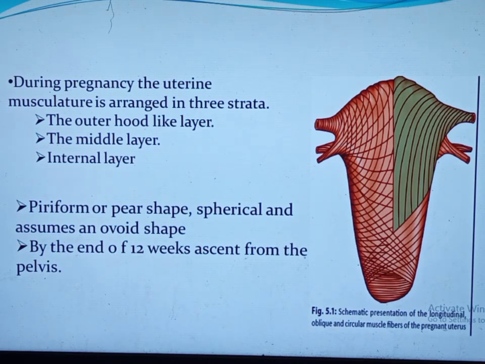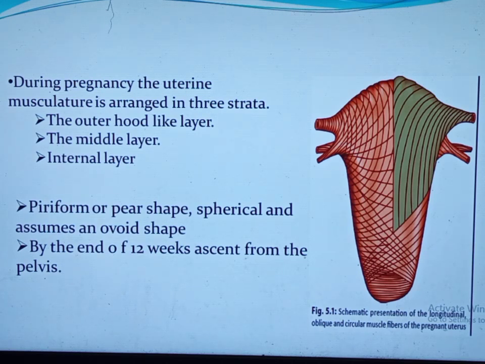Interlacing of the two gives an approximate figure-of-8 appearance. This appearance is very important to control bleeding after delivery. When these fibers contract, they form ligatures around the vessels perforating them. The internal layer consists of sphincter-like fibers around the fallopian tube orifice and the internal cervical os.